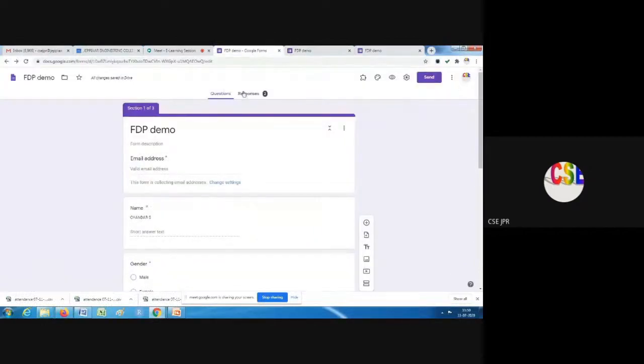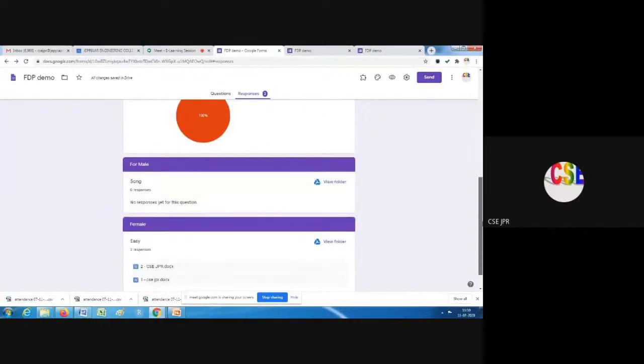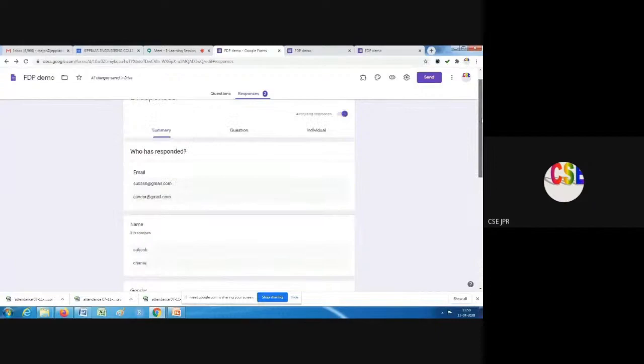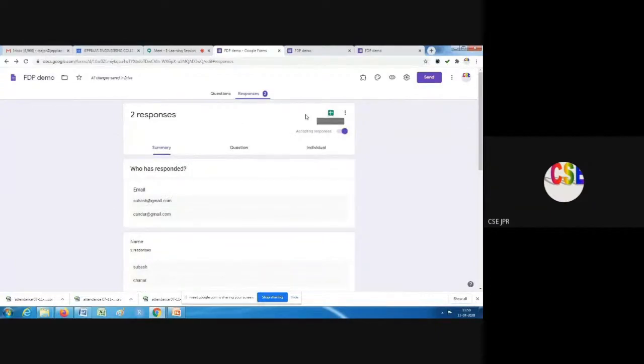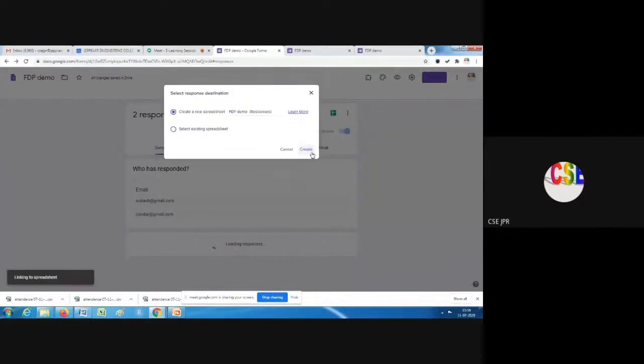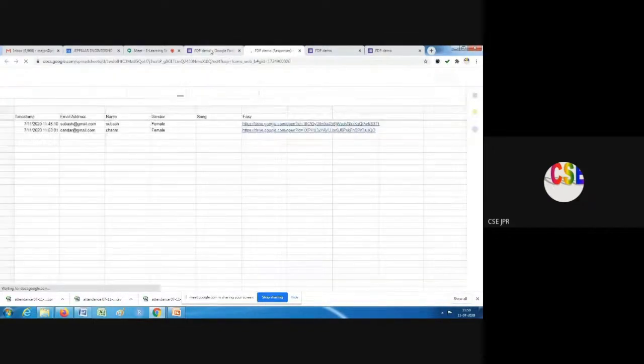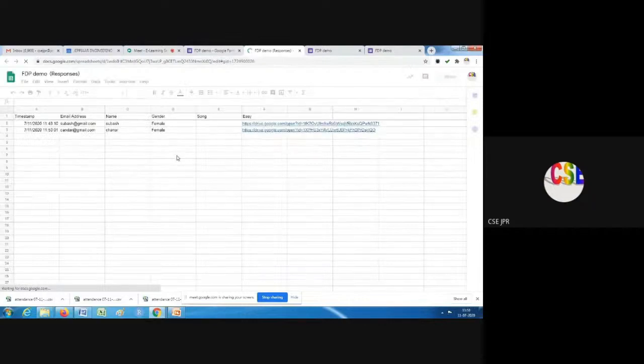When you click the response, you can see some information like statistics. Then there is an icon like an Excel sheet. When you click it, for the first time it will ask whether to store in a Google spreadsheet or keep it with Google Cloud. Anyway, we are going to create it. So when I create it, all the information is stored in a Google spreadsheet. We can store it anywhere.